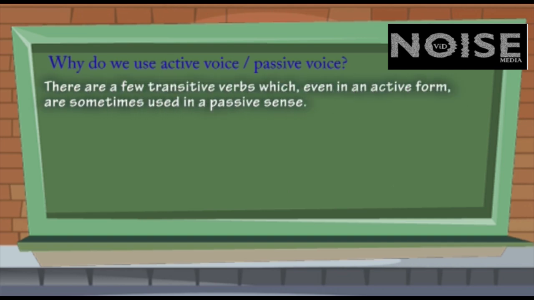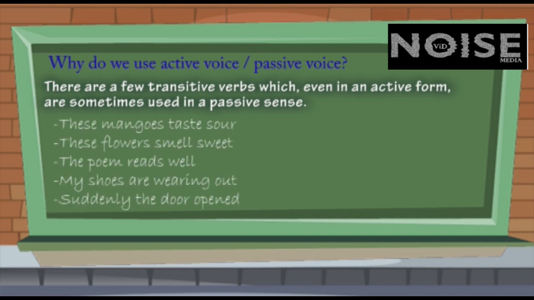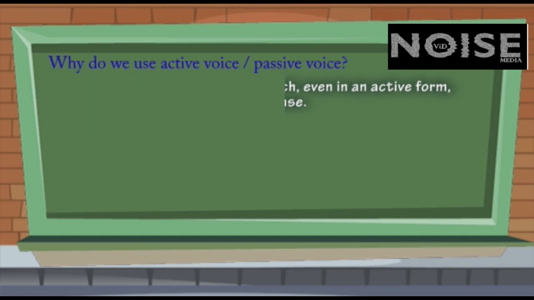There are a few transitive verbs which, even in an active form, are sometimes used in passive sense. For example, these mangoes taste sour. This means when you eat these mangoes, you feel the sour taste. These mangoes taste sour, and please don't mispronounce sour, that is wrong. It is sour. These flowers smell sweet. The poem reads well. My shoes are wearing out. And last sentence, suddenly the door opened.